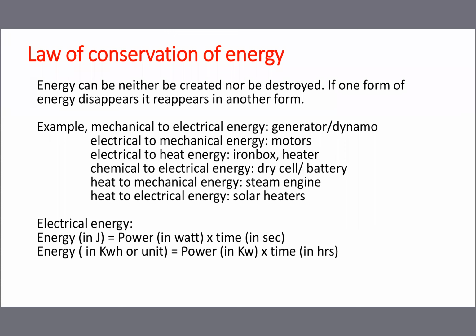Already we studied there are two types of energy, potential energy and kinetic energy. Don't get confused. Types of energy means only potential energy and kinetic energy. Kinds of energy means all the remaining: electrical energy, mechanical energy, heat energy, like that.